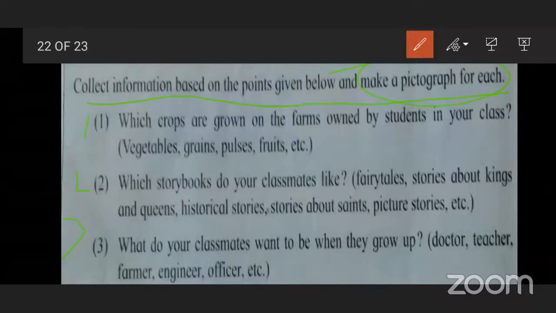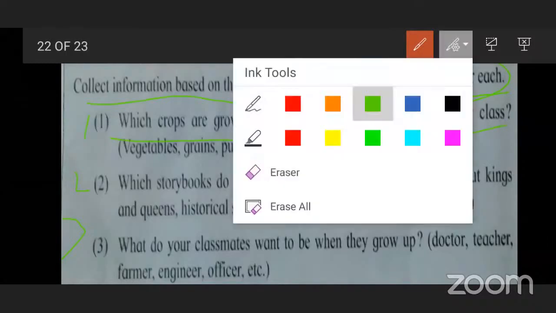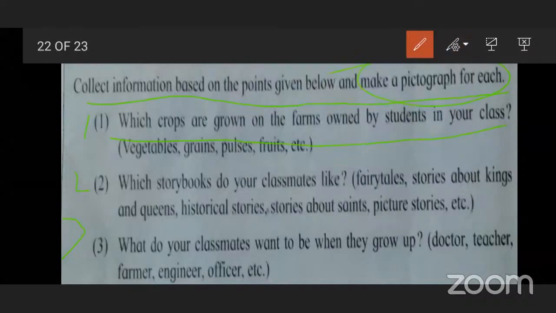What is given? First, which crops are grown on the farms owned by students in your class? Vegetables, grains, fish and fruits. Using this, make a pictograph.